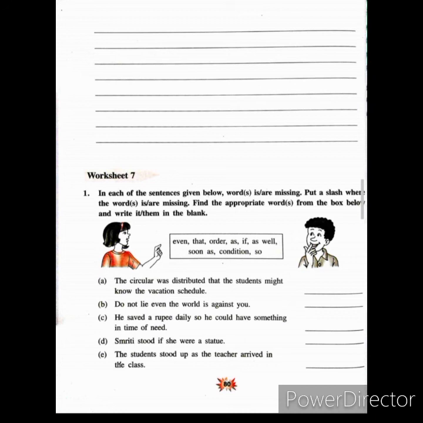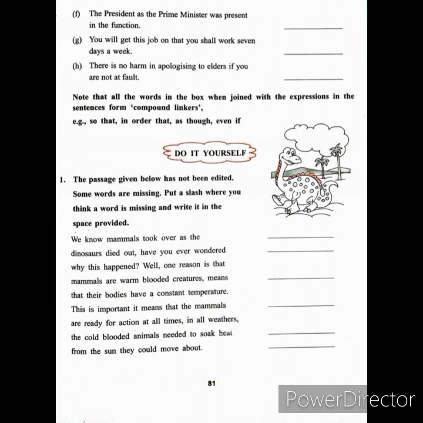He saved a rupee daily so he could have something in time of need. Here, he saved a rupee daily so that. So after so you will put a slash and the correct word is that: so that he could have something in the time of need. I hope it is clear and you will try the rest of the worksheet yourself.